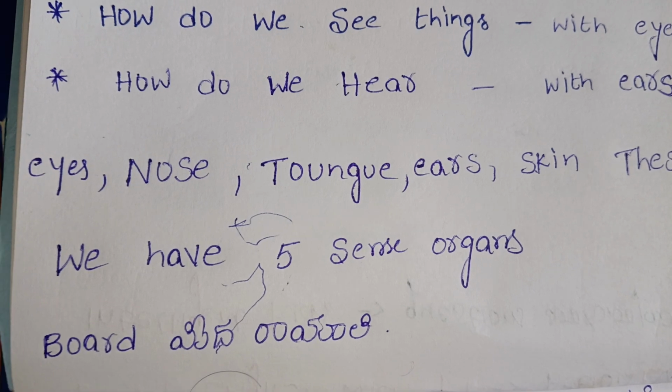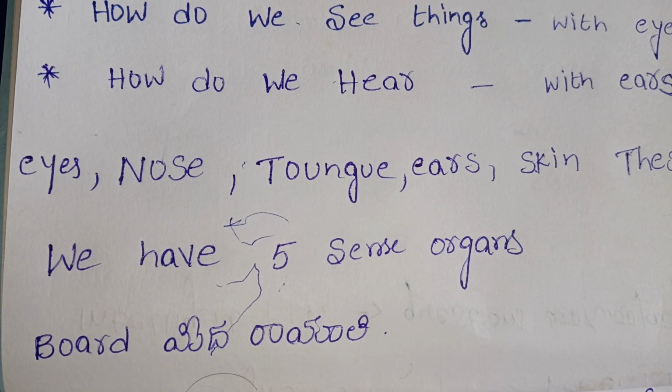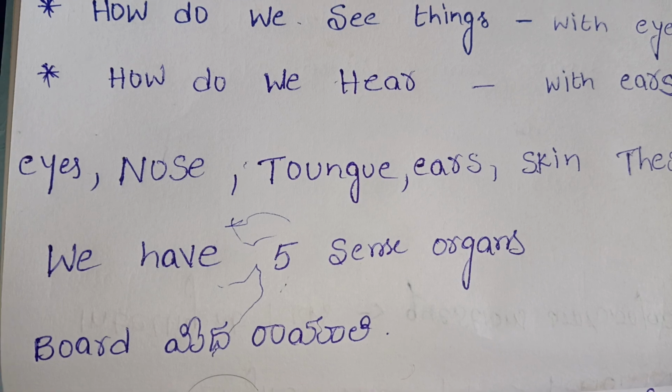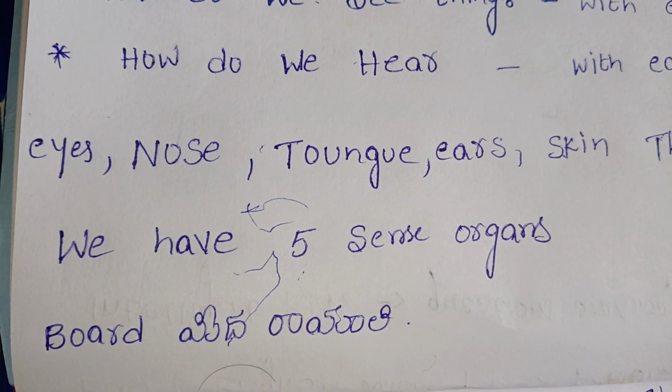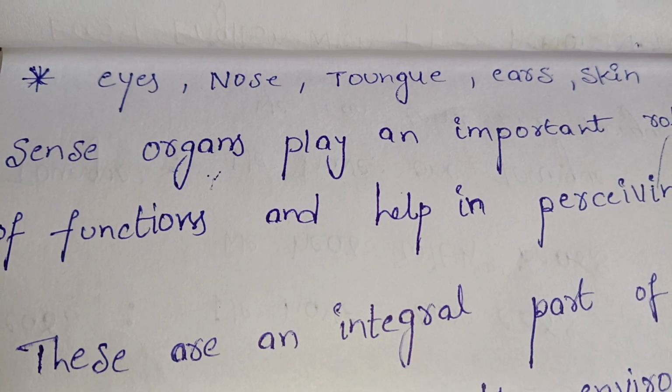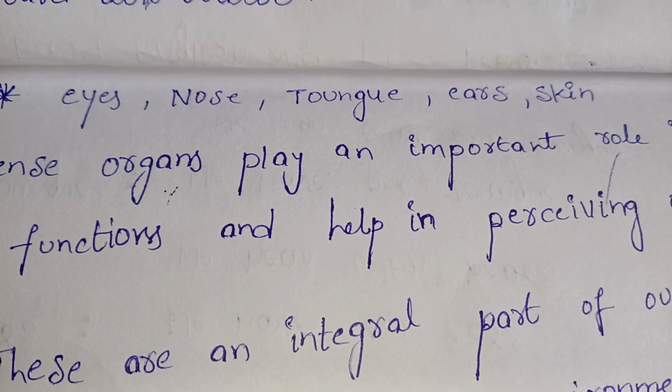Eyes, nose, tongue, ears, skin. These are also called sense organs. We have five sense organs: eyes, nose, tongue, ears, skin.